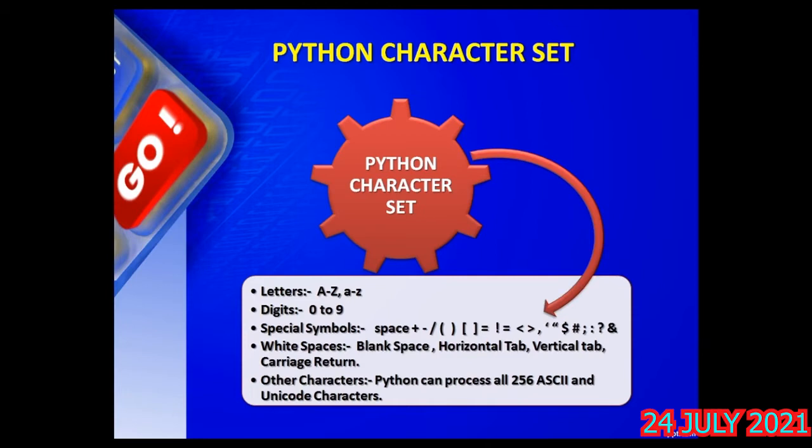Other characters are also there other than that. So totally there are 256 ASCII and Unicode characters. We'll discuss later what exactly ASCII and Unicode are. ASCII is American Standard Code for Information Interchange, where every character has a numerical code of 7-bit or 8-bit.